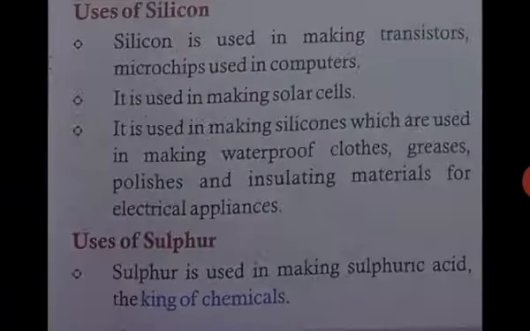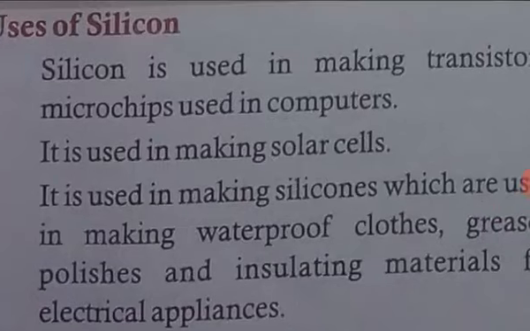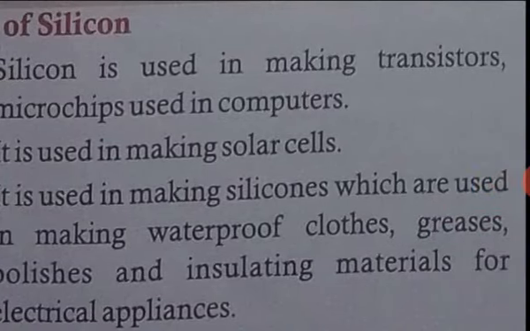Uses of silicon. Silicon is used for making transistors and microchips in computers. It is also used in solar cells. It is also used in making waterproof clothes, grease, polish, etc.